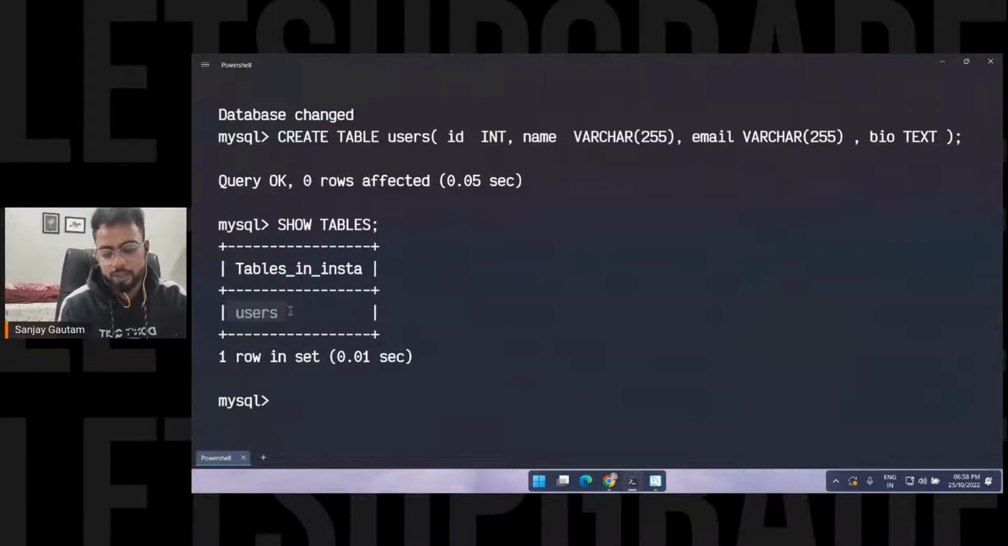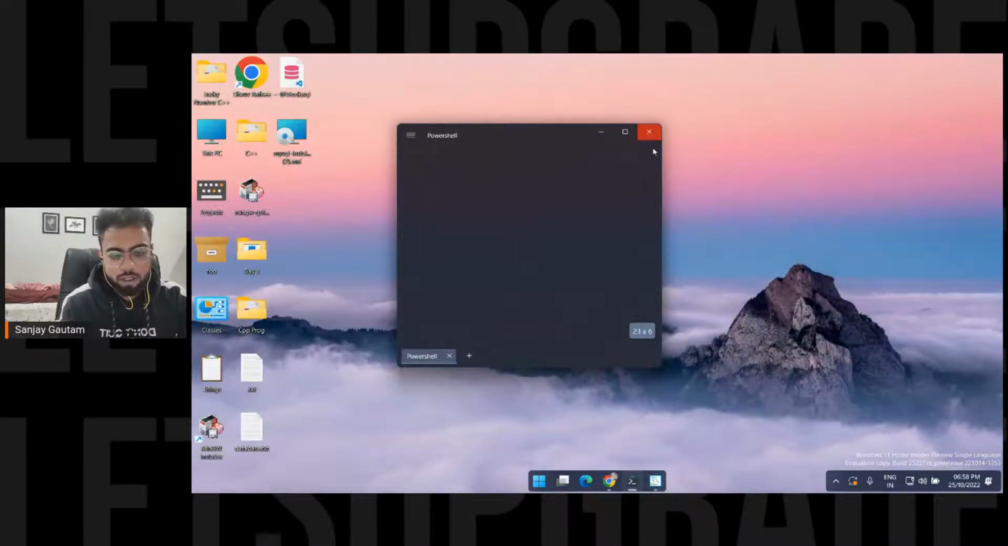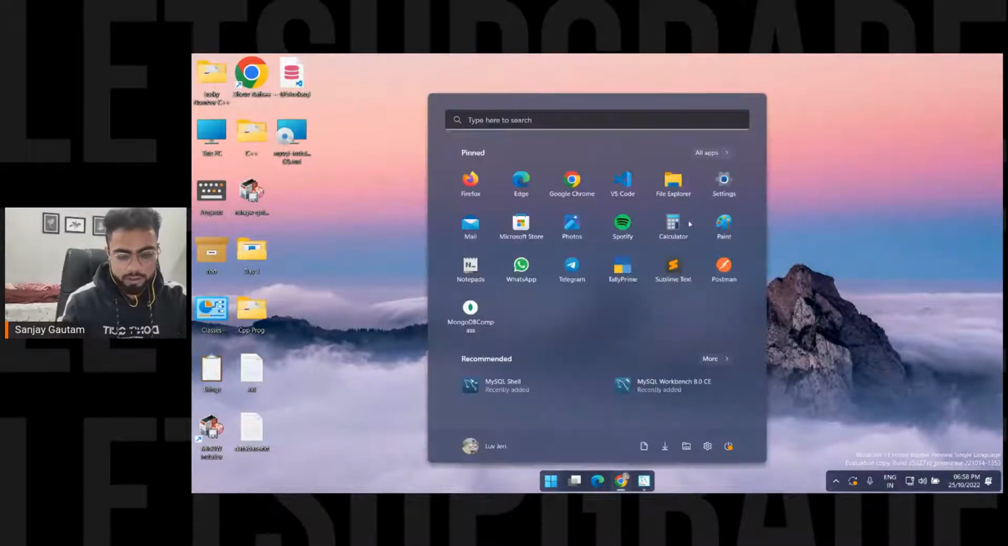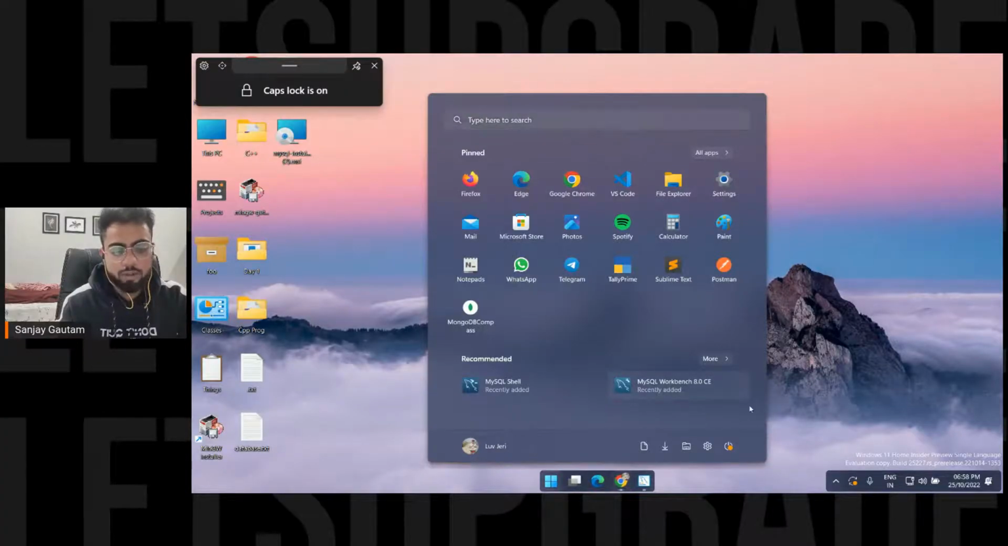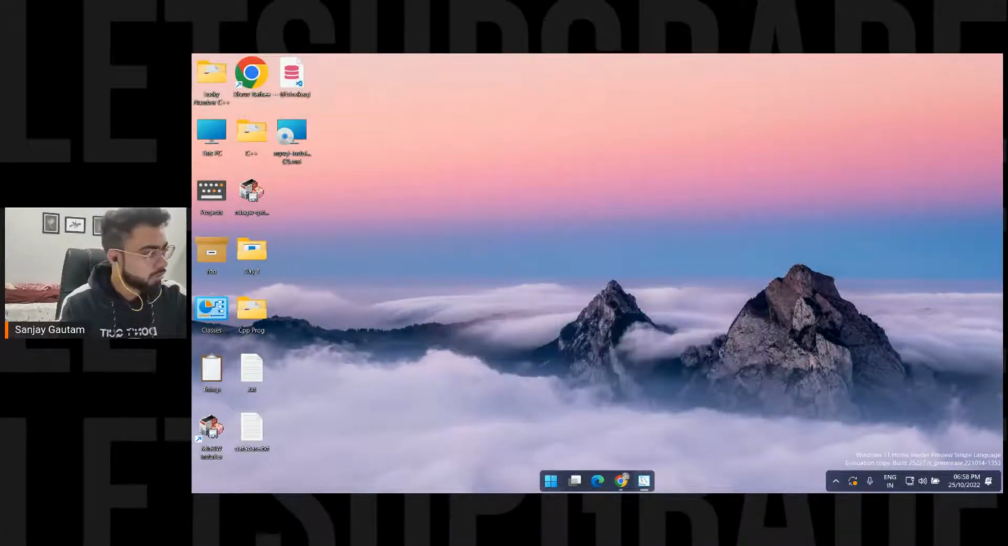I'm getting this users table here. So this is how you have created the table. But the thing is, typing your code here is very, very difficult. So that's why we installed that software. Just open this, and the software name is MySQL Workbench. Right now we have just installed this software.